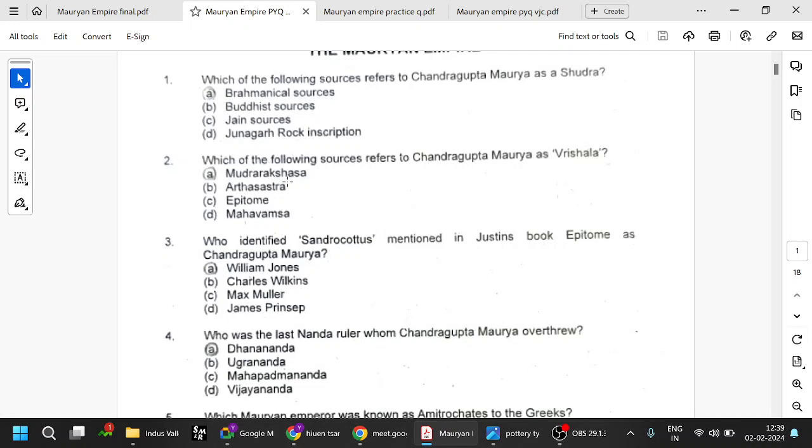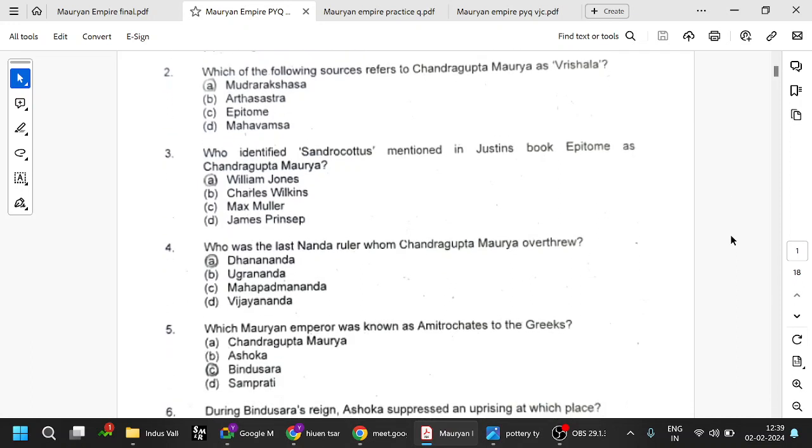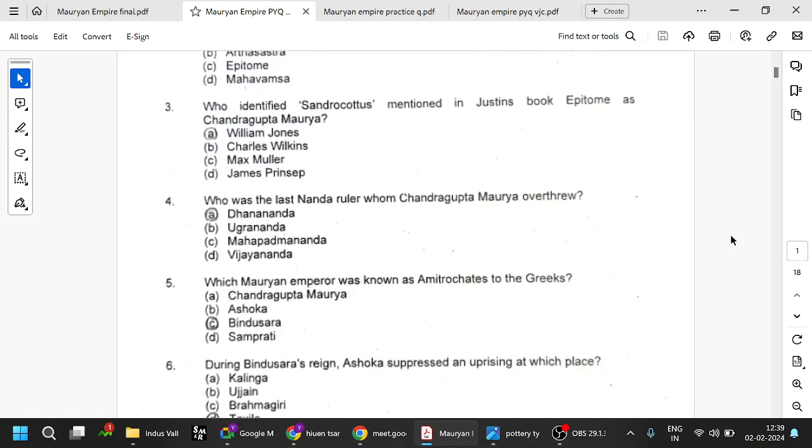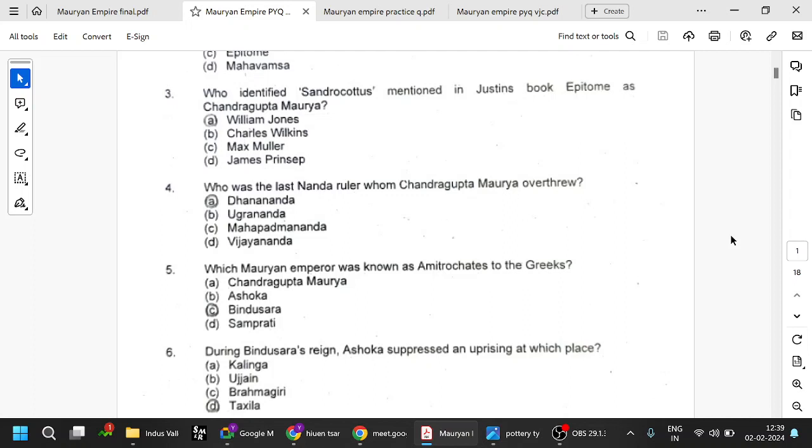Mudrarakshasa of Vishakhadatta mentions Chandragupta Maurya, South India, all those things. Who identified that Chandragupta Maurya is none other than Sandrocottus? We also saw that Bindusara is called Amitrochates. So the Greeks had their own names to refer to this particular region.